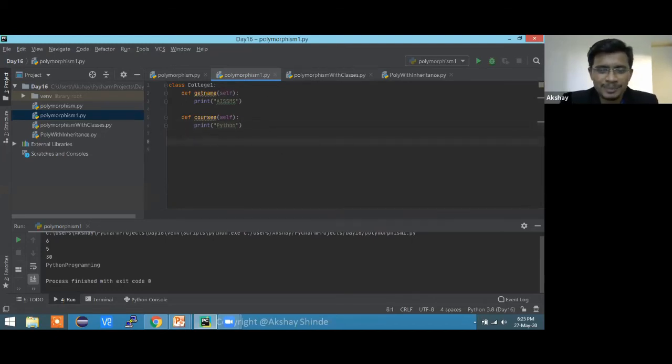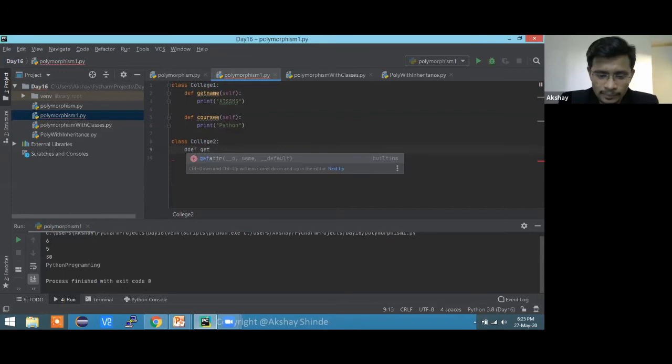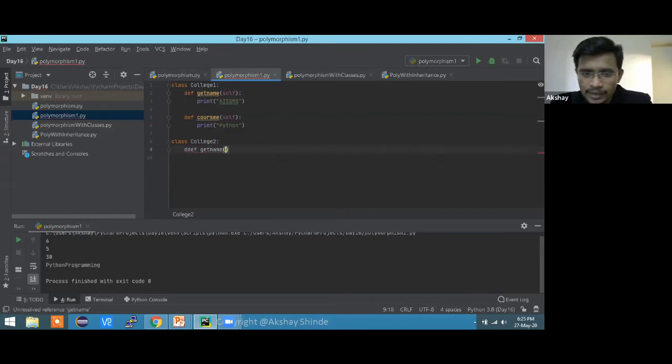So just tell me your name, which I'm going to see first. I'm going to put it over here. College 2. Spelling wrong. So who is from some other college? Just give me your college name. Modern. Okay. So we have a def get name function with the same name, right? Sorry, I just misspelled over here.